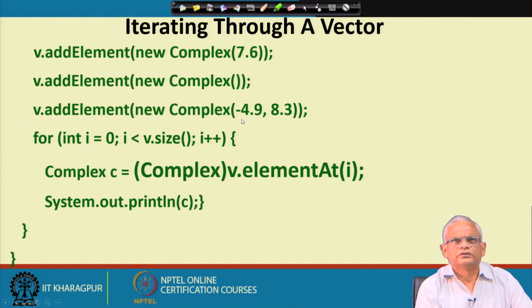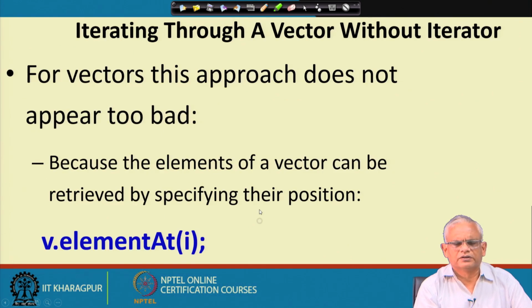The main code for traversal is here. In a loop, we get the size of the vector, and then we just get the element and display it. That is the typical way of programming,